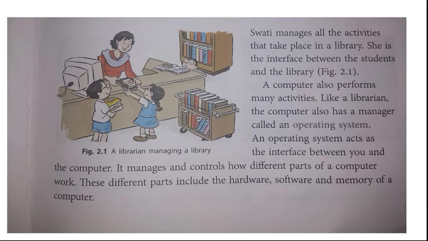Now Swati manages all the activities that take place in a library. She is the interface between the student and the library. Interface means she connects the reader and the librarian. That is why she is called the interface.